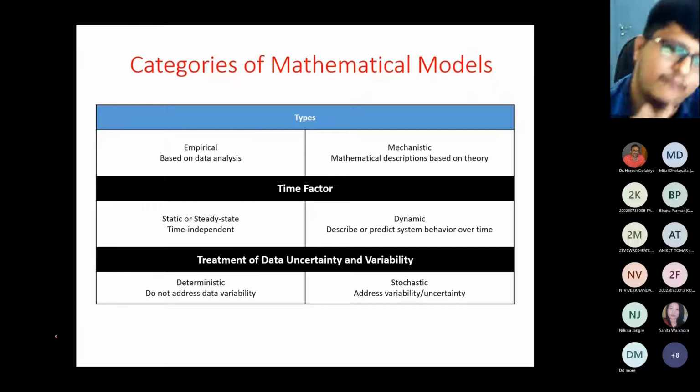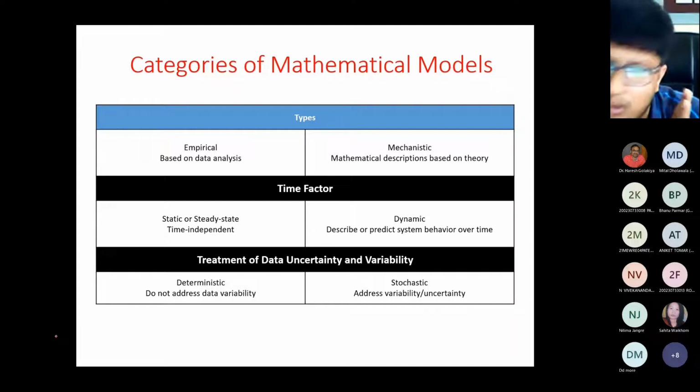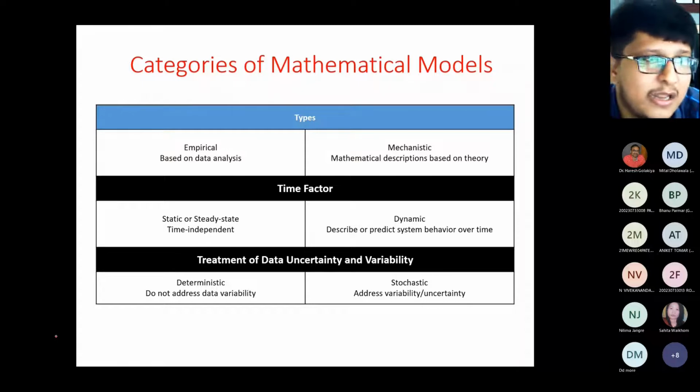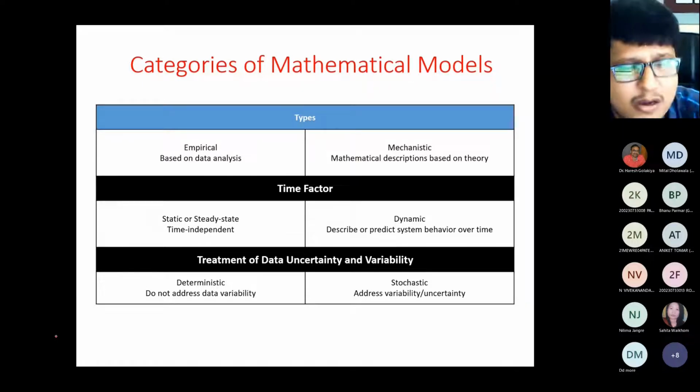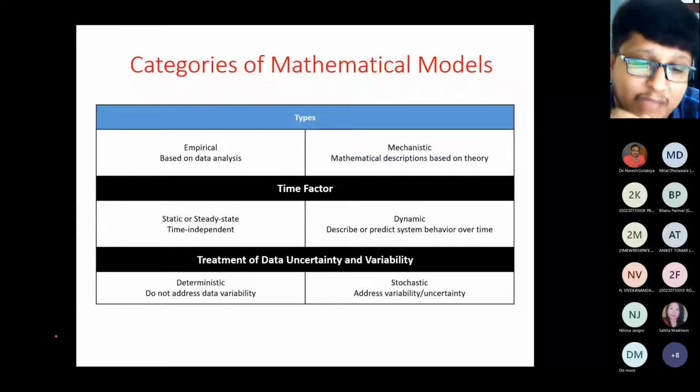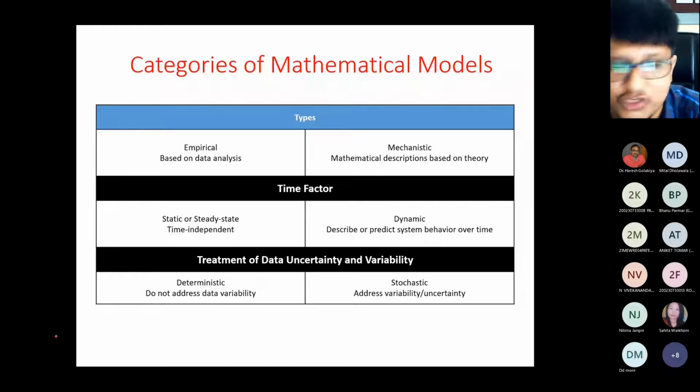So same thing, time factor plays a major role in this mathematical model also. And last is the most important, that is the treatment of data uncertainty and variability. See, data uncertainty, it is not possible to get all the data in one particular phase only, right? Sometimes it may happen you will get missing data also. The best example is the rainfall data. If you are collecting the rainfall data and in some places there is no gauging station, then you won't be able to get the proper data of that particular place, or you can say of that particular region, right?